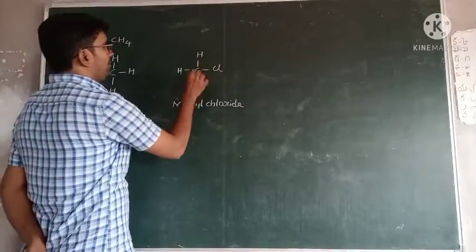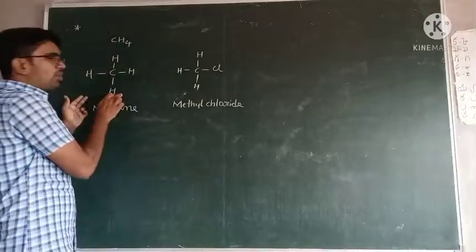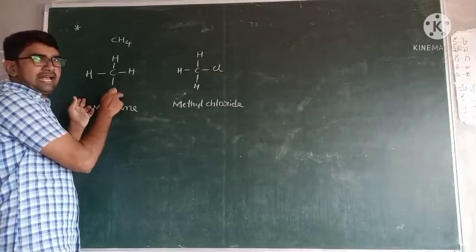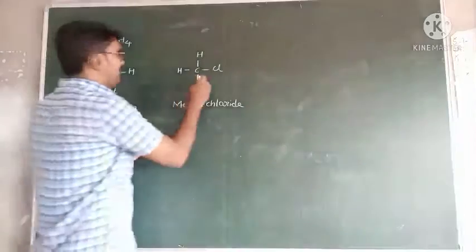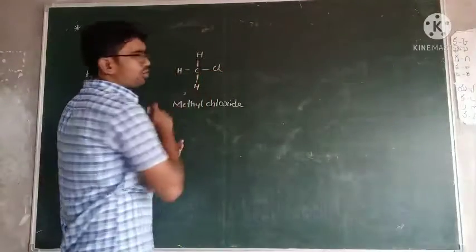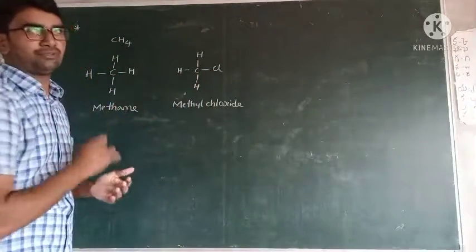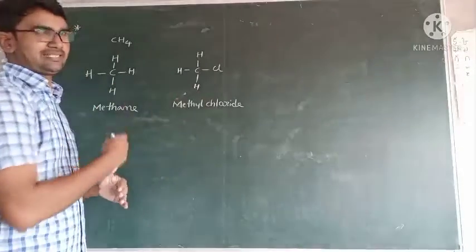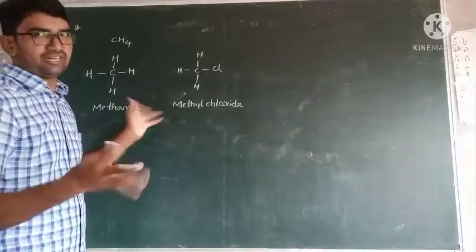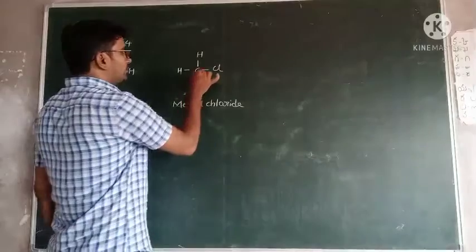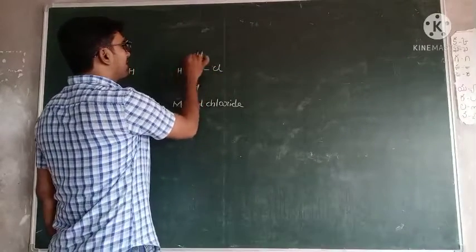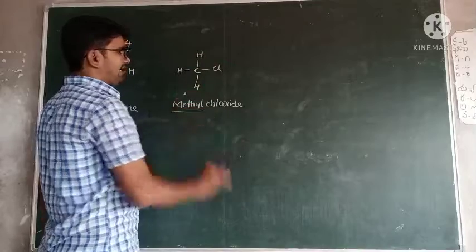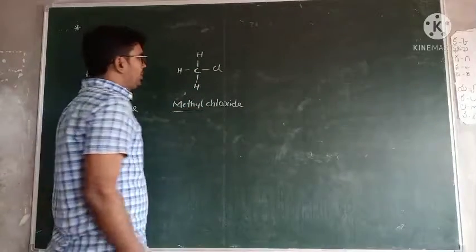Okay, right. So this is the hydrocarbon. Hydrocarbon means parent hydrocarbon, only carbons and hydrogens are present in this one. But here one hydrogen is replaced by chlorine, so it gives a new compound, so it shows new properties. So the properties of these two are different. Now, the carbon contains 1 chlorine, and the remaining 3 are hydrogens. Simply it is called methyl.